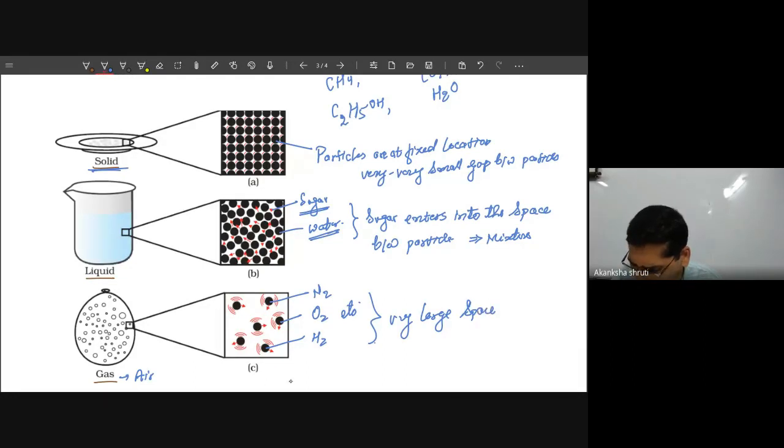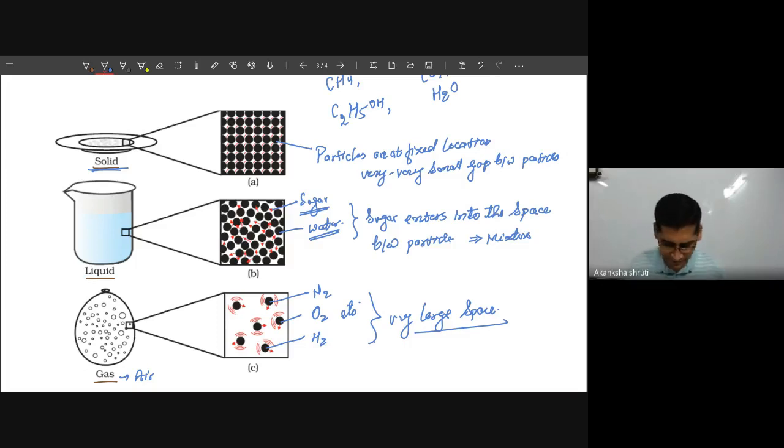Because of this large space, another particle can quickly come in between and this particle can escape. So while I am adding, say, water in this balloon, the gaseous particles will escape from the balloon and the balloon may be filled with the water. So even this is able to form a mixture.